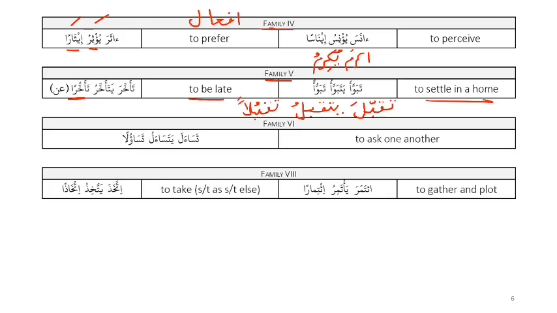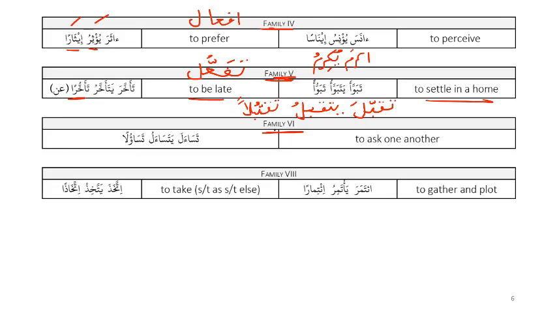So this is bab tafa'ul. So family 4 is bab... no, this is family 5. Family 5 is bab tafa'ul, and the two examples are tabawwa'a yatabawwa'u tabawwu'an, which means to settle in a home, and ta'akhara yata'akharu ta'akhuran, which means to be late.